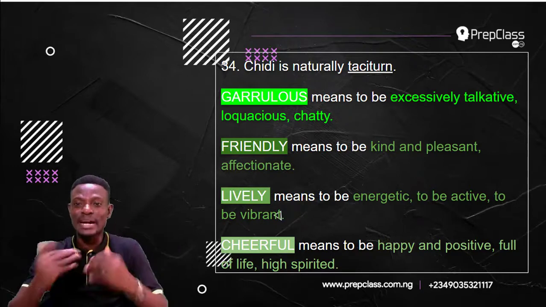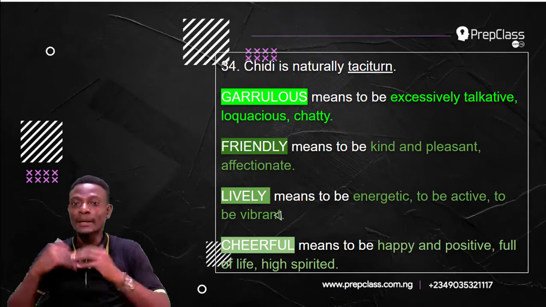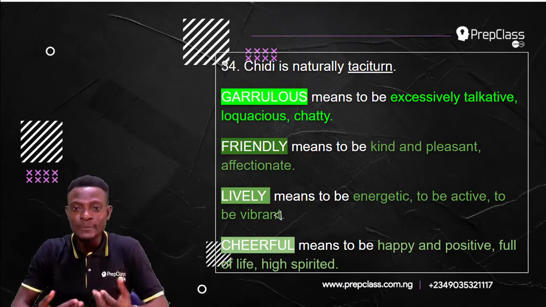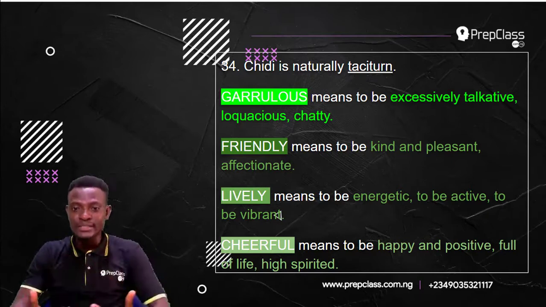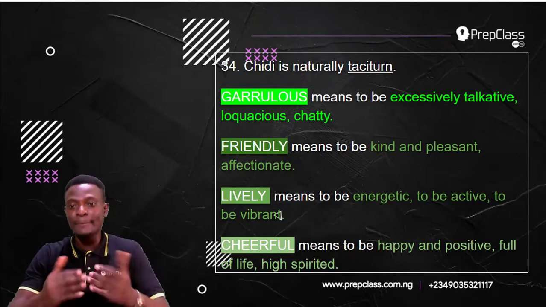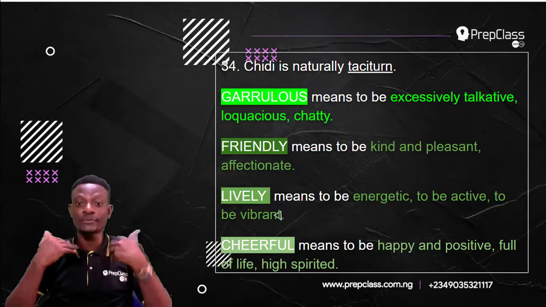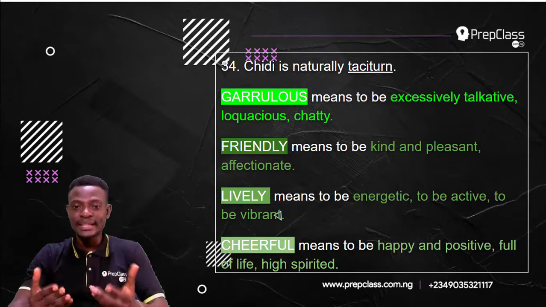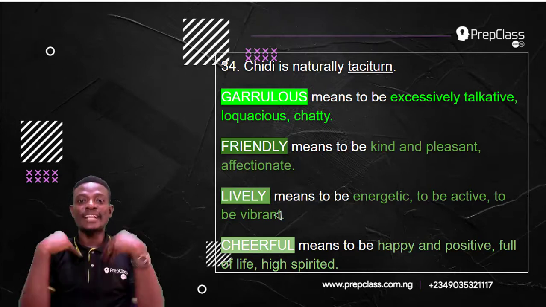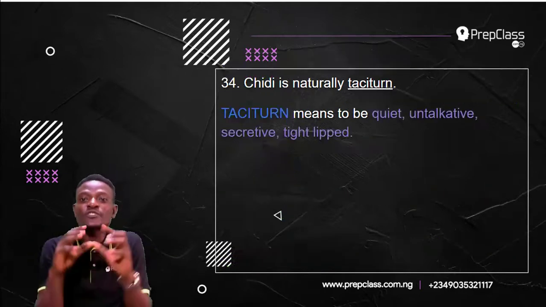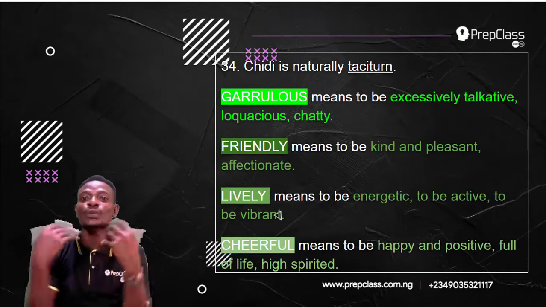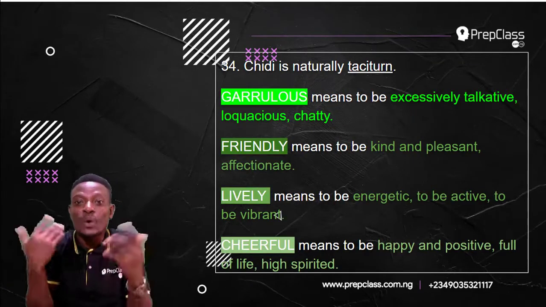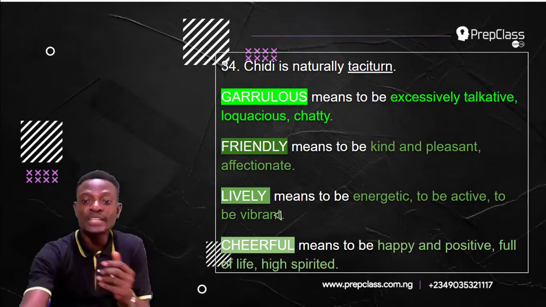Friendly means to be kind and pleasant, to be affectionate. Lively means to be energetic, to be active, to be vibrant. Cheerful means to be happy and positive, to be full of life, to be high-spirited. Now, from the definition of taciturn, which means to be quiet, to be untalkative, the opposite of taciturn is garrulous. Garrulous means to be excessively talkative, to be loquacious, to be chatty.